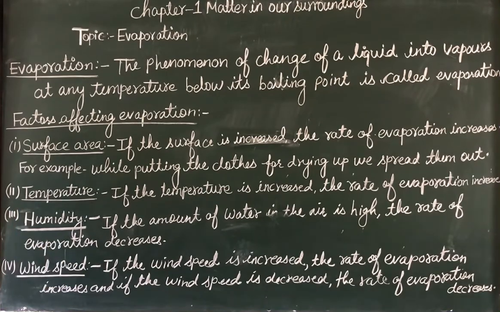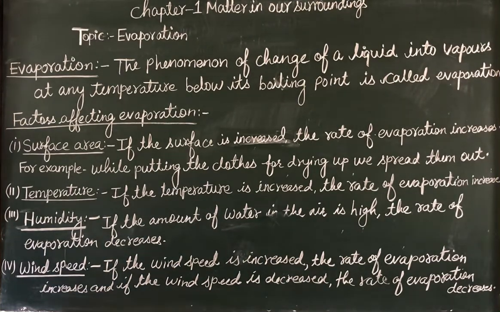So the rate of evaporation varies for different types of sources, as you see even with the water bodies in our surroundings. Now we will see the factors affecting evaporation. How does the rate of evaporation get affected by different factors? The following factors affect the rate of evaporation. First factor is surface area, second is temperature, third is humidity, and fourth is wind speed. Now we will explain all of these factors one by one.